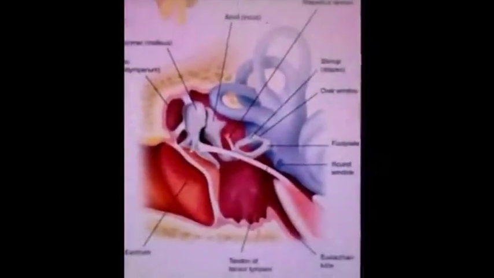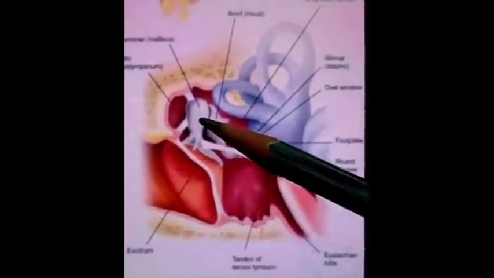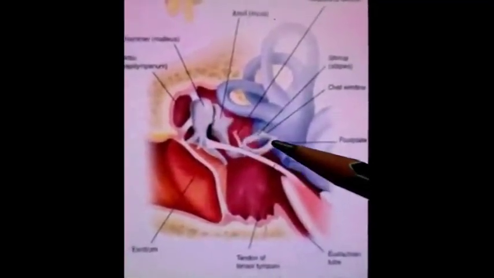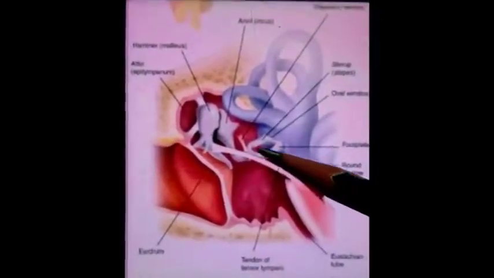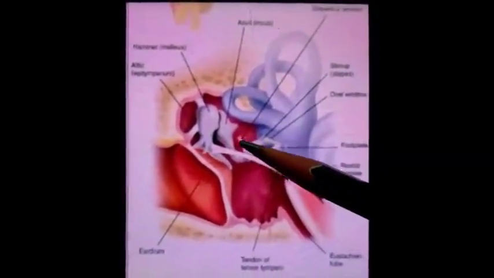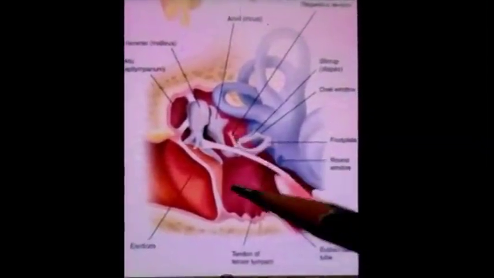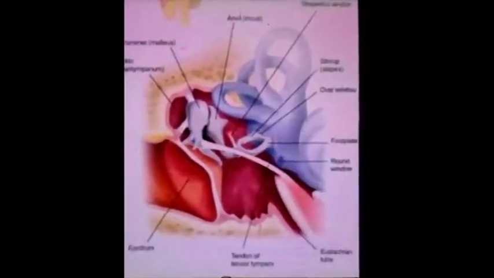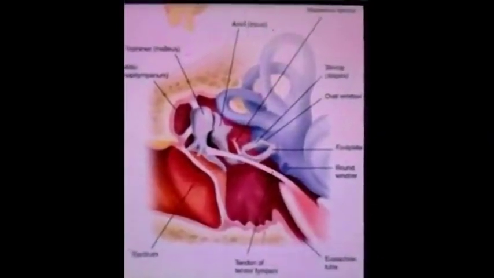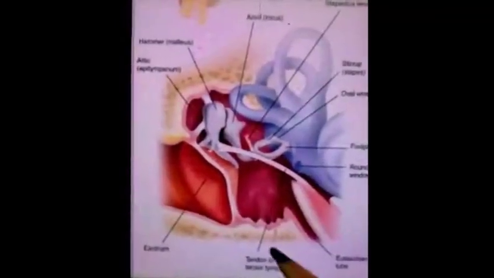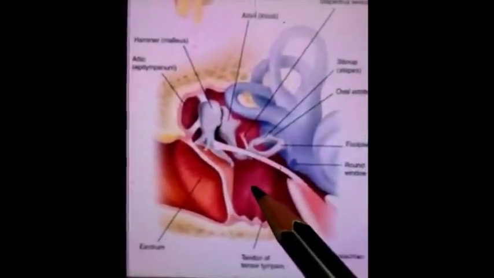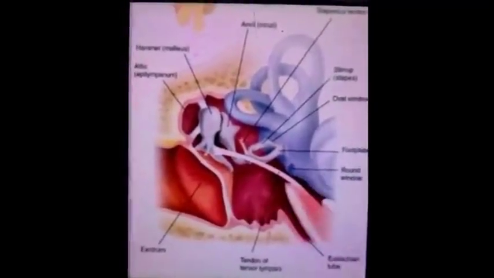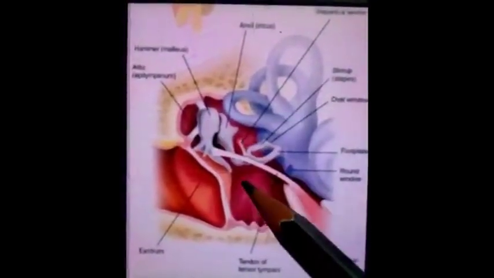Next are the contents of middle ear cavity. So middle ear cavity contains three bones, malleus, incus and stapes bone, two muscles. This is tensor tympani muscle and this is the ligament of stapedius muscle. Then ligaments of these ear ossicles which are holding them in the middle ear cavity, blood vessels which supply the middle ear cavity, and nerves of the middle ear cavity, that is chorda tympani nerve and tympanic plexus, and rest of the free space is filled by air.